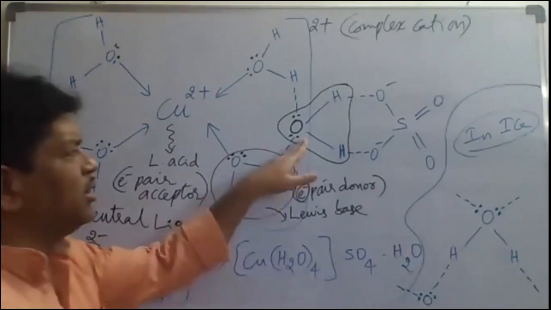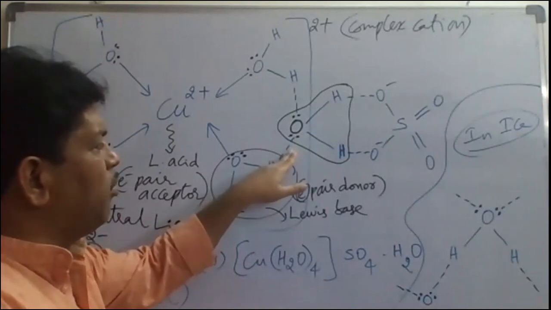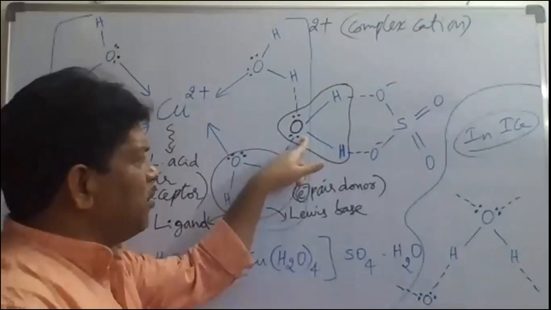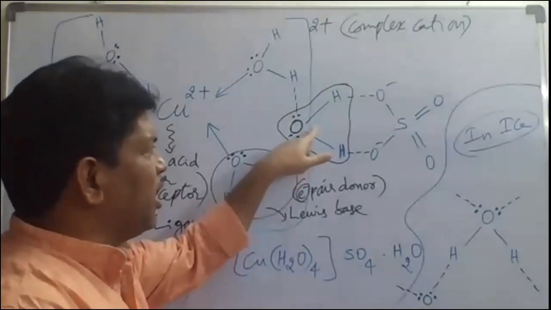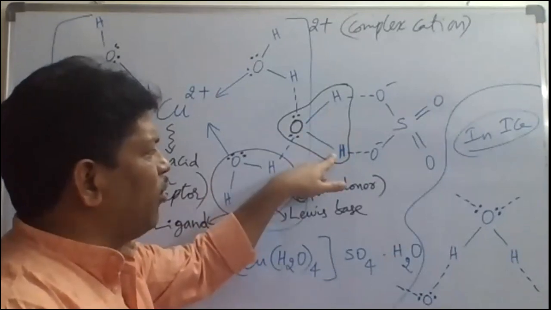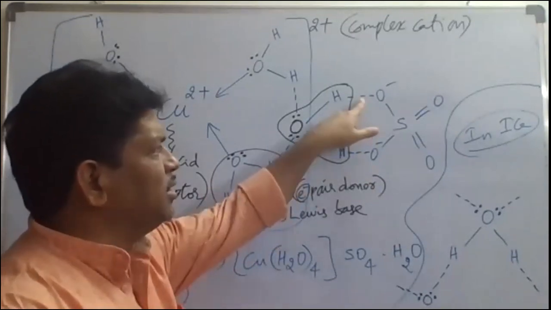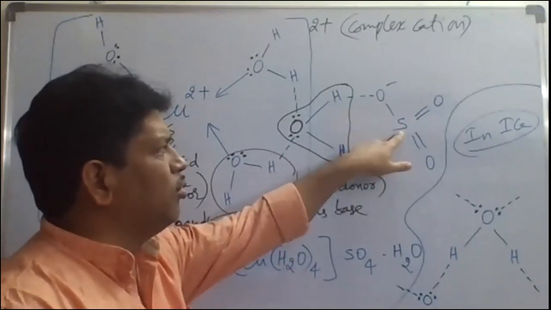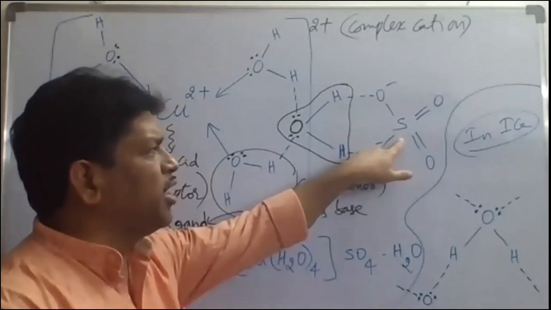Now if we take this H2O, one H2O formed a hydrogen bond with copper. Keep that in mind. Next, the same H2O has two hydrogens here. These two hydrogens will form two hydrogen bonds with the oxygen atoms of SO4 2-.